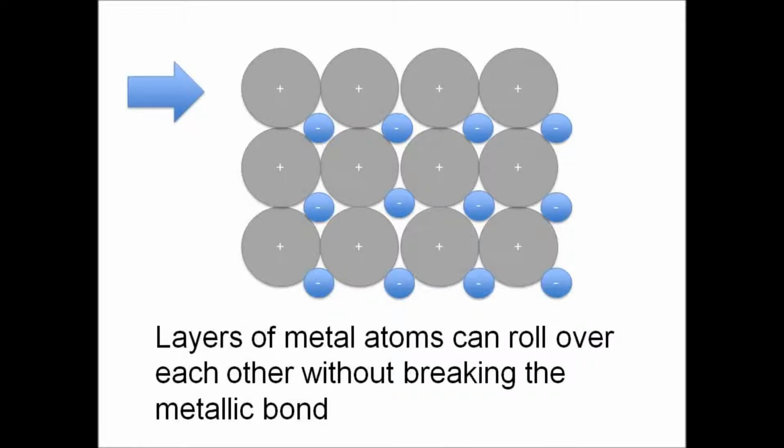Metals are described as malleable, meaning that they can be beaten into sheets, and ductile, meaning that they can be pulled out into wires. This is because of the ability of the layers of atoms to roll over each other into new positions without breaking the metallic bond.